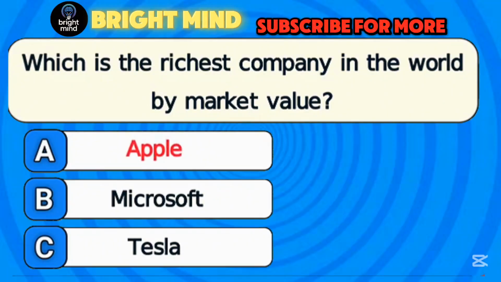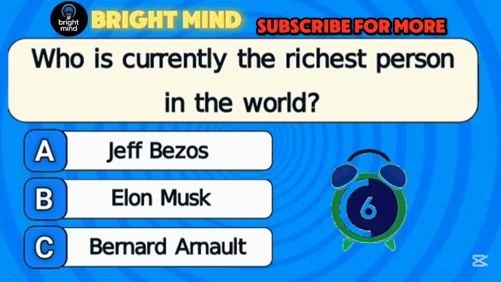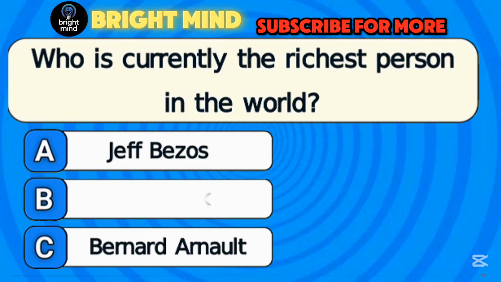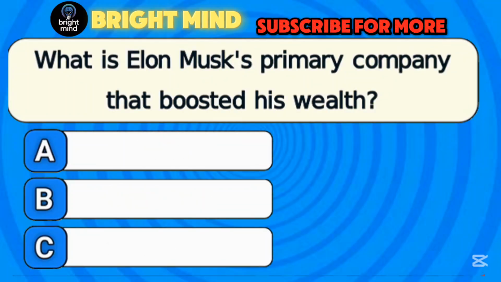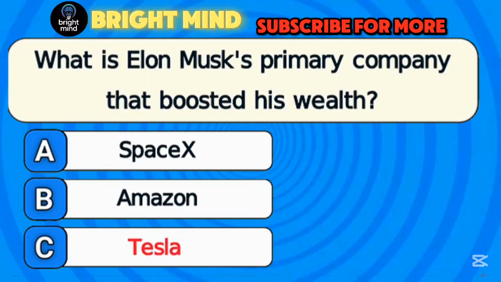Answer A. Apple. Who is currently the richest person in the world? Answer B. Elon Musk. What is Elon Musk's primary company that boosted his wealth? Answer C. Tesla.